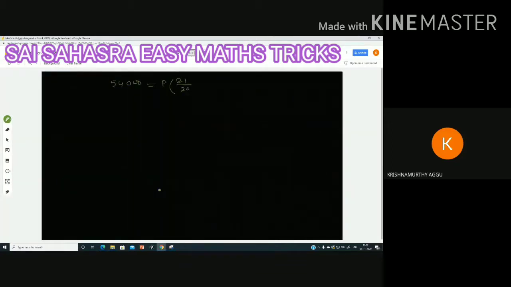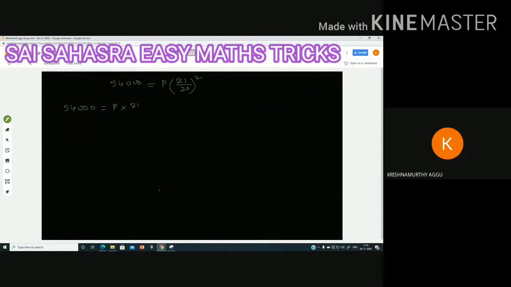Further, we write 54,000 equal to P into something square, which can be written as that value multiplied with itself. A square can be written as A into A, B square as B into B.